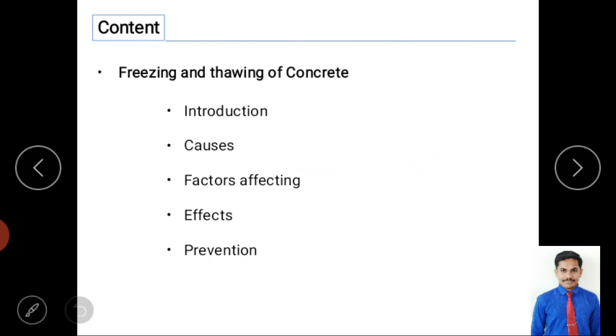concrete. So in this video we are going through the introduction, causes for this action, factors affecting these actions, and the effects from this. What kind of effects will there be on the concrete? Then we know there are many effects, but we have to study how to prevent them also, right? So these are the main topics we are dealing with.